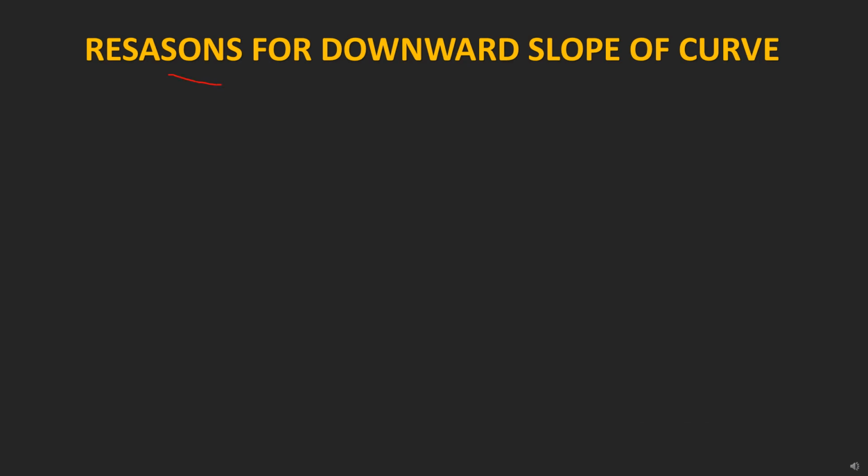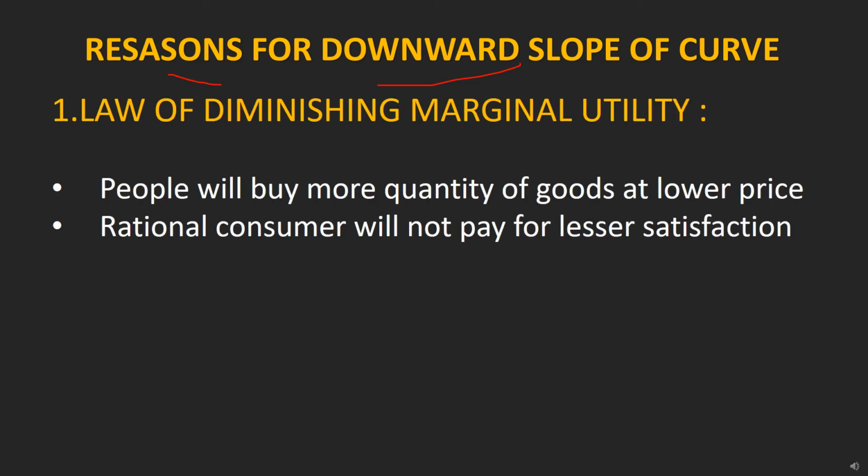Reasons for downward slope of demand curve. So what are the reasons for the downward slope of the demand curve? The first one is the law of diminishing marginal utility. What is the law of diminishing marginal utility, that we will discuss in our further videos. But basically, people will buy more quantity of goods at a lower price. That is the basic law of demand, and a rational consumer will not pay for lesser satisfaction.